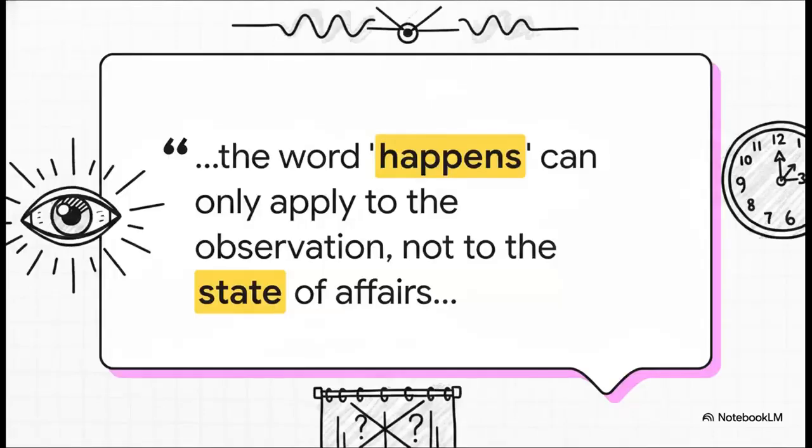So the absolutely crucial point here is captured beautifully in this realization from the source text. It says, "The word 'happens' can only apply to the observation, not to the state of affairs between two observations." Think about what that means. According to the Copenhagen Interpretation, if you are not observing the system, the very concept of something physically happening is entirely meaningless. There is no hidden reality secretly taking place behind the curtain when we look away. The observation is the happening.